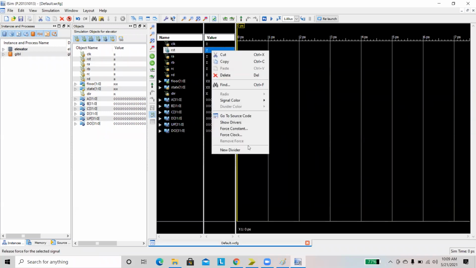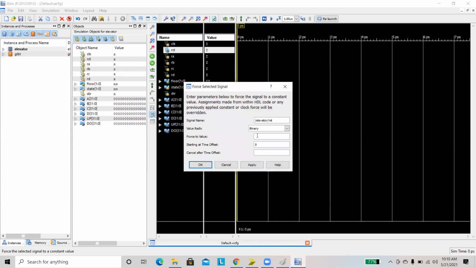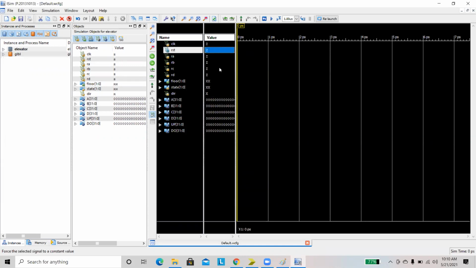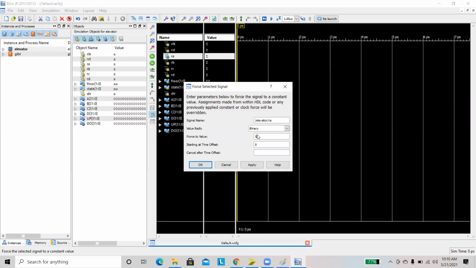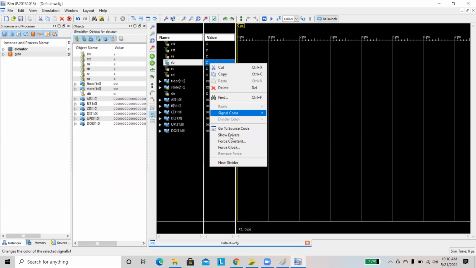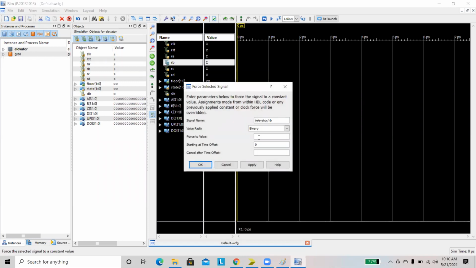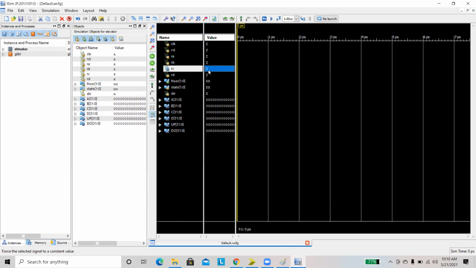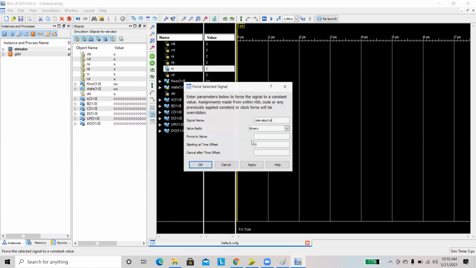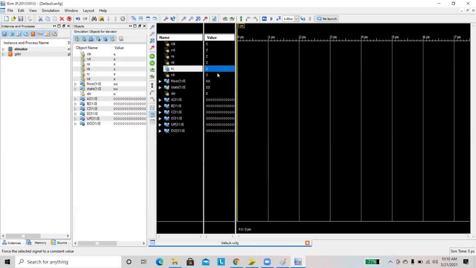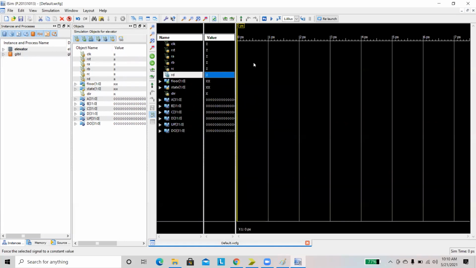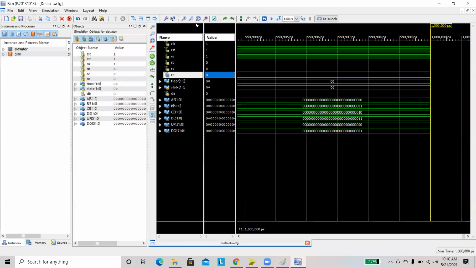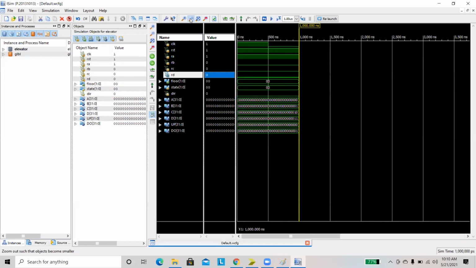Then reset. Here reset is used to bring the system to a known state. I am giving request from a state here, so all requests are 0 here. I am applying all requests as 0. I am giving request from A first. Then zoom to full view, zoom out.